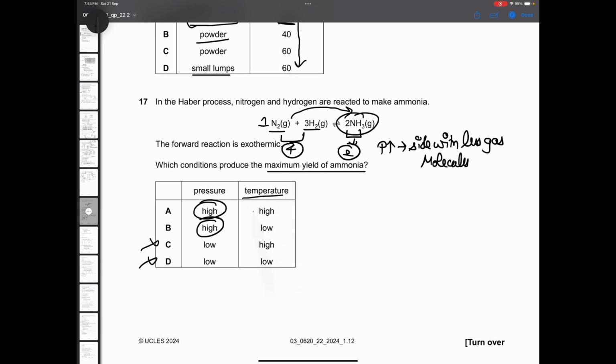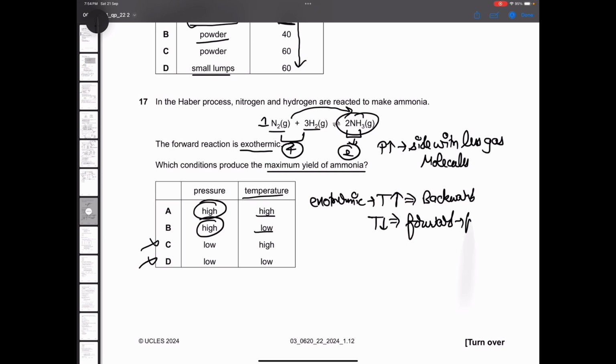Now we have to finalize between temperature high or low. For this, we need to remember that this is an exothermic process, and in exothermic processes, if temperature is increased, reaction goes to the backward side, and if temperature is decreased, it goes to the forward side, that is the product side. And if you're going to the product side, means you're going towards ammonia, so ammonia will increase. So temperature should be low, pressure should be high. Correct answer will be option number B.